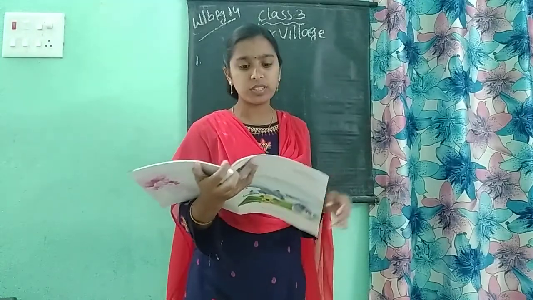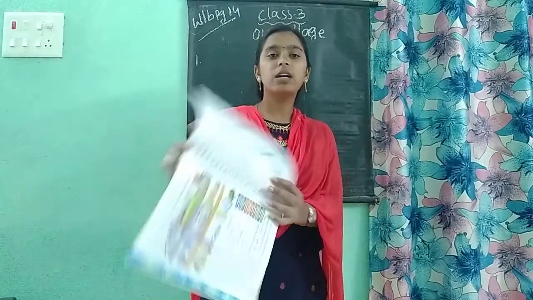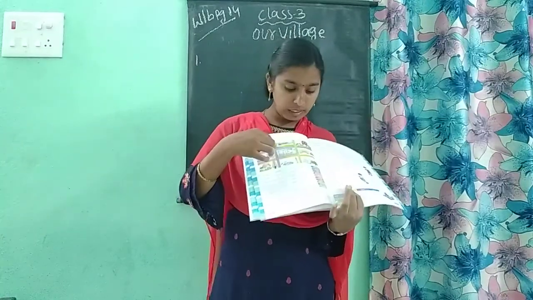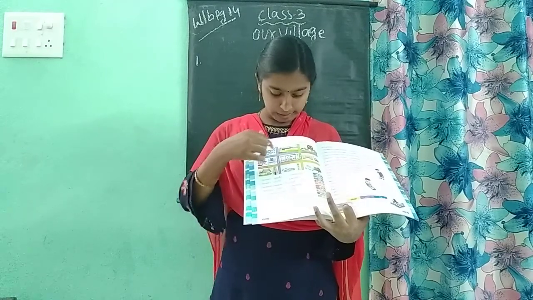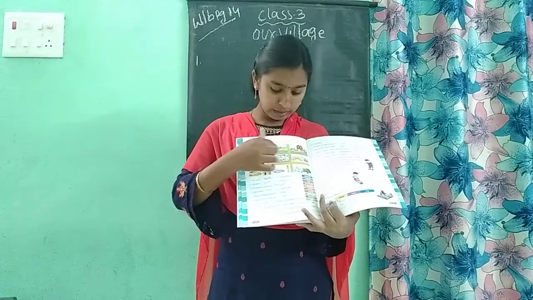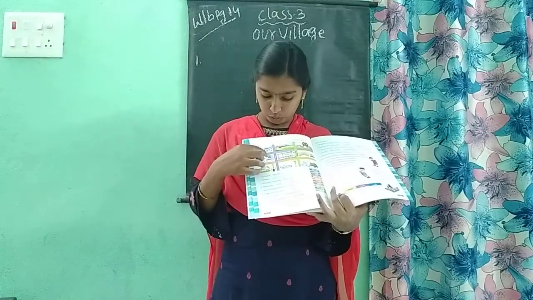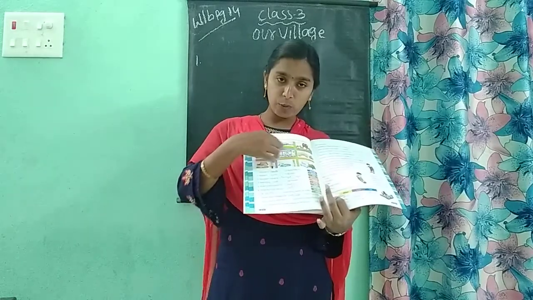A village map is shown here. Observe the map and complete the sentences. Here they have given this village map. This is one village. In this village we have a post office, church, milk plant, cattle, school, masjid, bus stop, panchayat office, hospital, my house, temple, pond, water tank, bank, tree, everything is there.